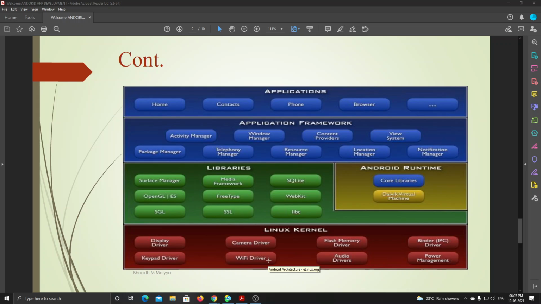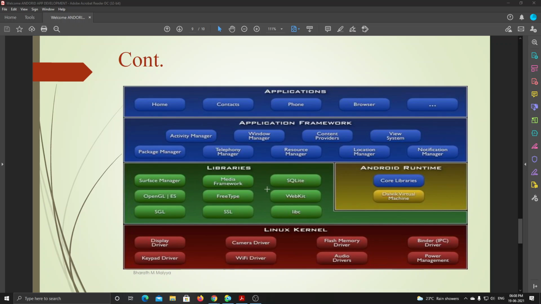Did you understand this Linux kernel? It is just converting hardware input into software input, in simple words converting analog into digital to process things in the processor.